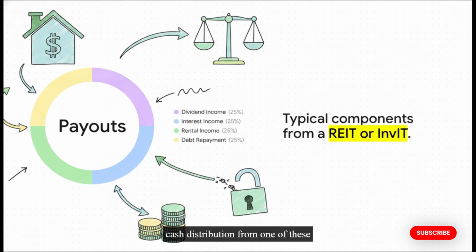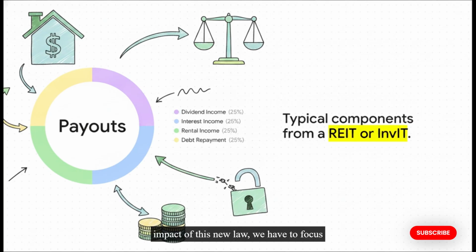See, when you receive a cash distribution from one of these trusts, it's not just one big lump sum of identical money. Because the trust makes money in various ways, that payout is actually sliced up into 4 different categories: dividend income, interest income, rental income, and repayment of debt. And the taxman treats each of those slices very differently.